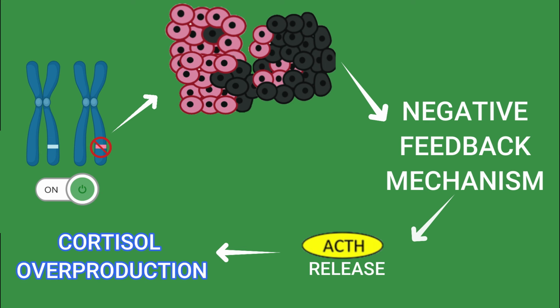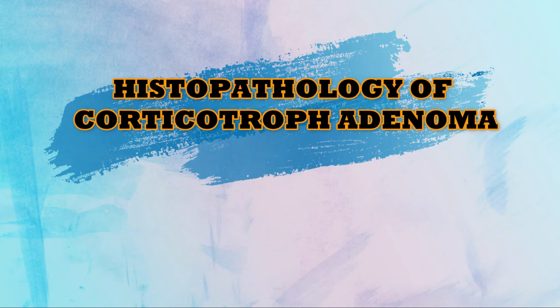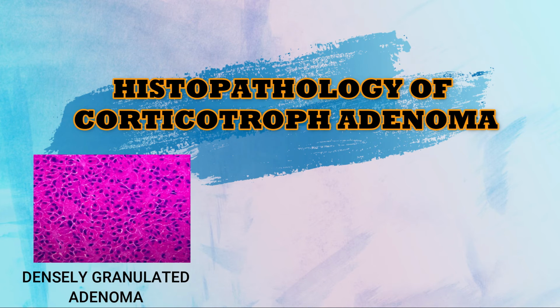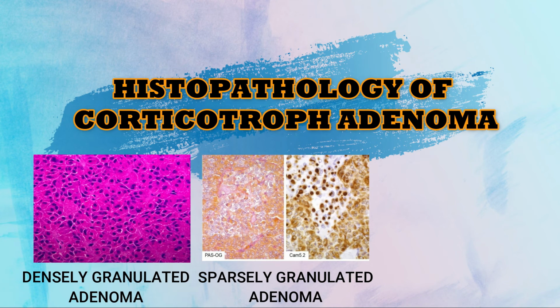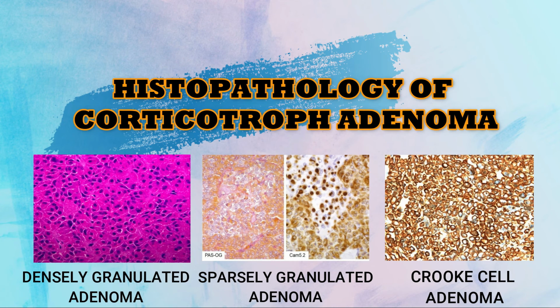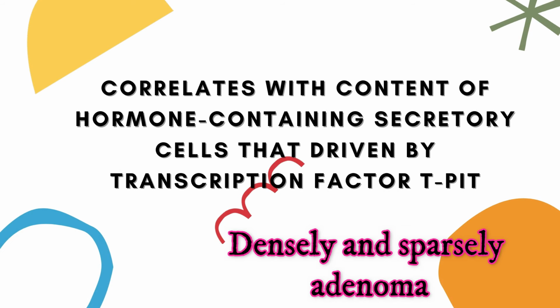The histopathology of corticotroph adenoma can be classified into densely granulated adenoma, sparsely granulated adenoma, and Crooke cell adenoma. The appearance of densely and sparsely granulated adenoma usually correlates with content of hormone containing secretory cells that are driven by transcription factor TPIT.